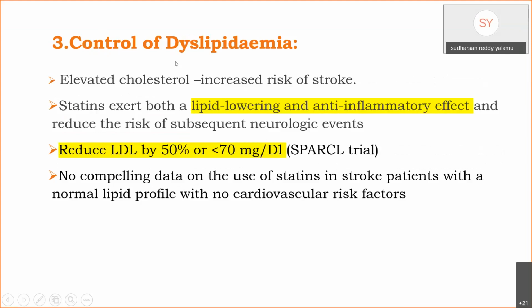Control of dyslipidemia. Elevated cholesterol is associated with increased risk of stroke. Statins exert both lipid lowering and anti-inflammatory effect and reduce the risk of subsequent neurological events. The target for treatment is to reduce LDL by 50% or to less than 70 mg per deciliter. There is no compelling data on the use of statins in stroke patients with a normal lipid profile and with no cardiovascular risk factors.